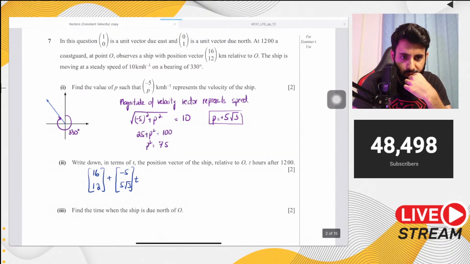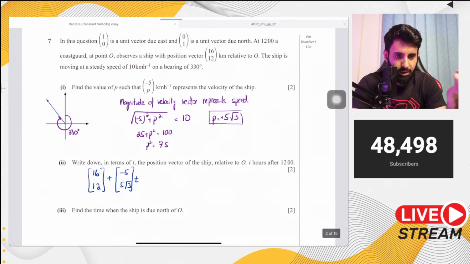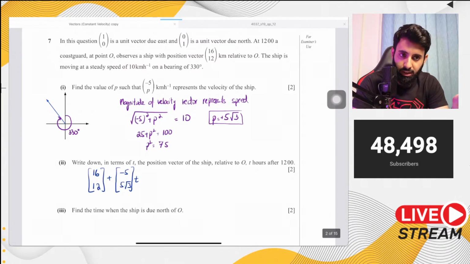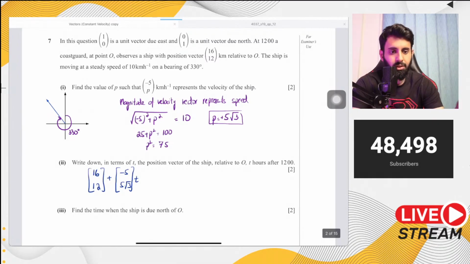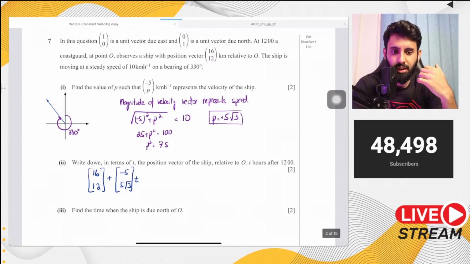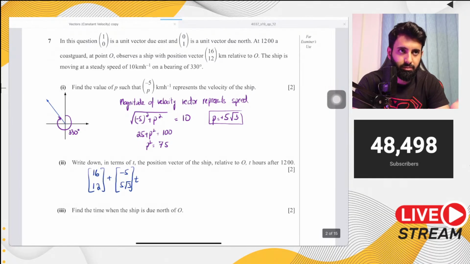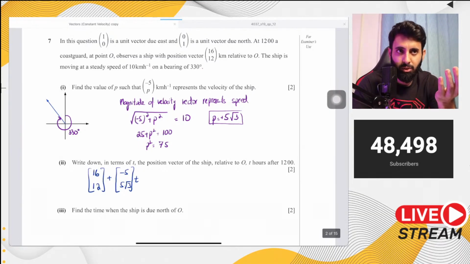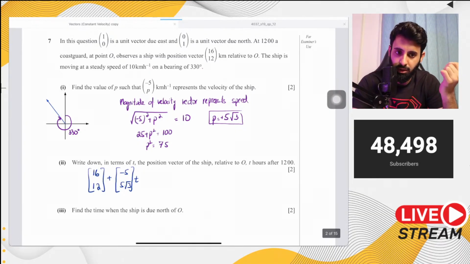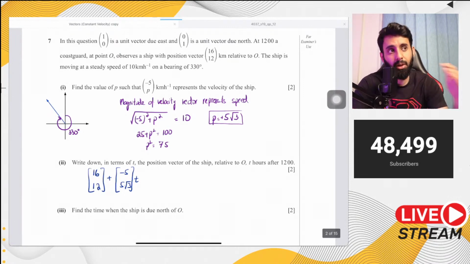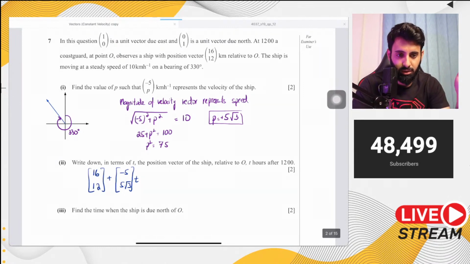I get confused about when to use radian and when to use degree measure. Okay, there's nothing to be confused about. If the angle given is in degrees, then of course you're going to use degrees, and if the angle is given in radians, then of course you're going to use radians. Now there are a couple of rules. Whenever we're solving questions that involve trigonometry and the question is of kinematics, we always use radians. And again, whenever we're solving a question of circular measure, it's understood that we're going to use radians, because the formulas that we are using are for the scenario when the angle is in radians.